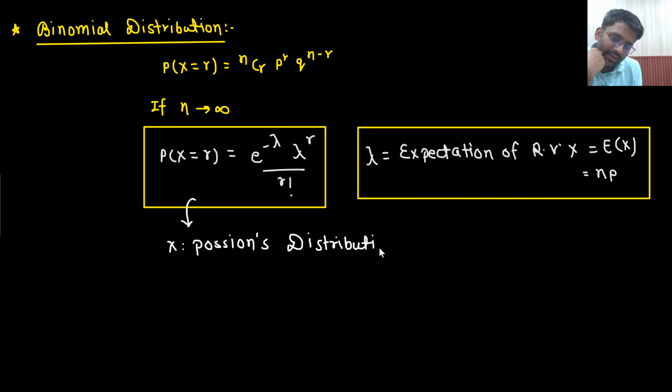So Poisson's distribution and binomial distribution are nearly the same. The only condition is n would be tending to infinity, or n is very large. That means you can apply the formula of Poisson's distribution. Is that understandable to you? Okay. So binomial distribution and Poisson distribution are brothers of each other. Every condition is the same: probability of success, probability of failure, only two possible outcomes, all of them independent of each other, p plus q equal to 1. Just the number of trials is large enough. There we used to say the number of trials is finite, but here the number of trials could be infinite. That's the only change when you move from binomial to Poisson's.